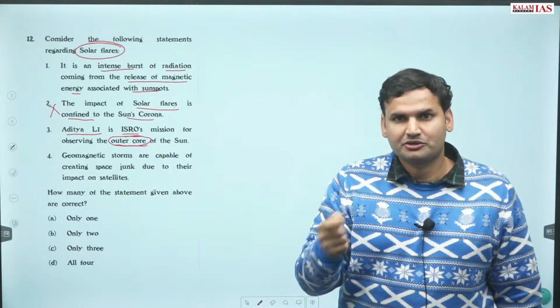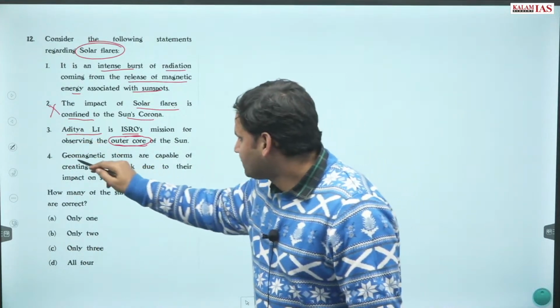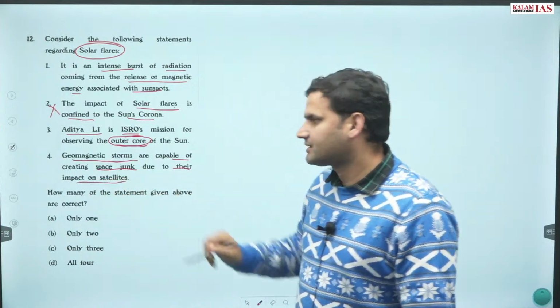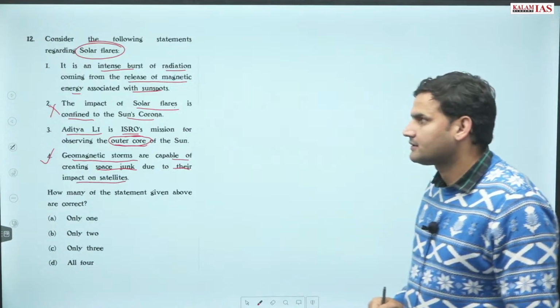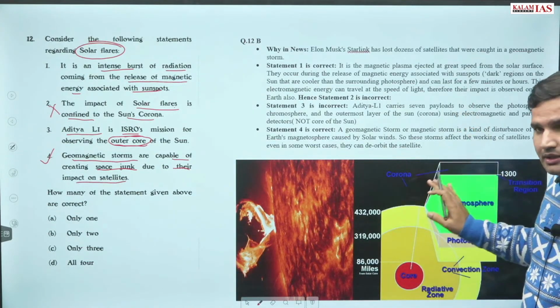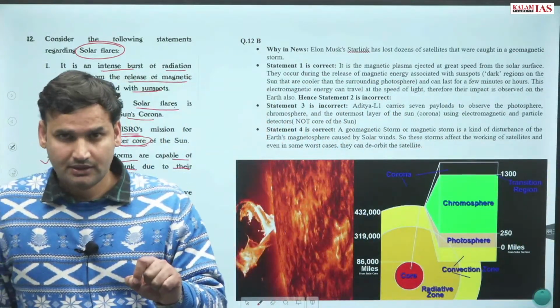The basics you should be aware of. This is very much in news. Fourth, geomagnetic storms are capable of creating space junk due to their impact on satellites. Obviously, this statement is true. You should be very properly aware with regards to different layers of sun.